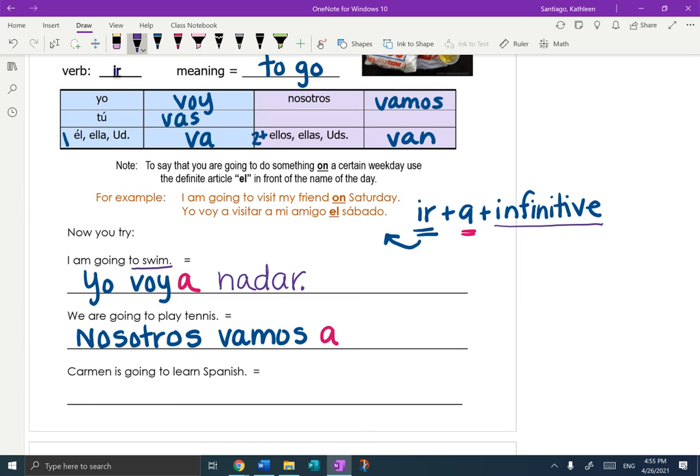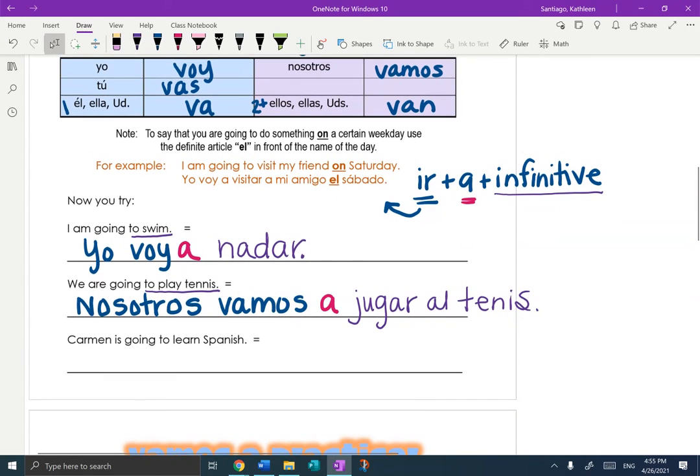And now I need the verb of action to play tennis. Okay. Remember to play a sport? That's right. Jugar al tenis. Nosotros vamos a jugar al tenis. Muy bien.